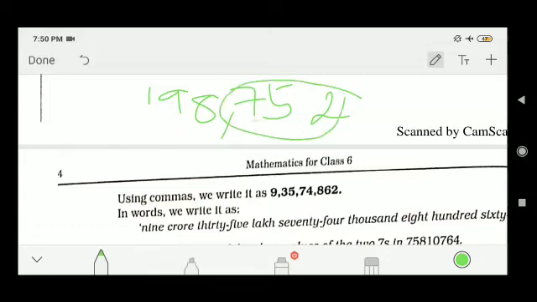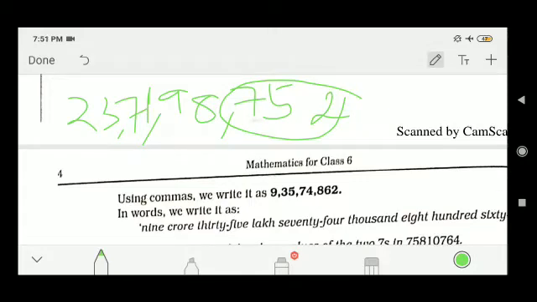Then after that the next periods. Each of these periods takes 2 places, like thousand and ten thousand go to the thousands house, then lakh and ten lakh go to the lakh house. Like this, if another number 237 is there, then after 2 digits another comma comes. So I separated this one like this.